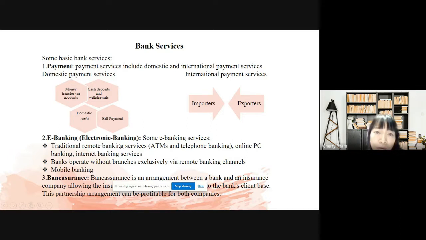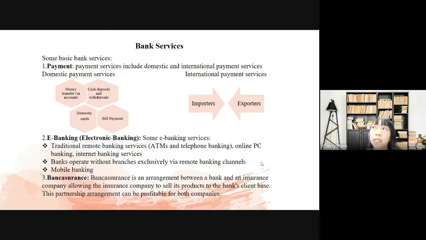And the last one in banking services, last but not least, is bancassurance. Do you know this type of bank service? Bancassurance is an arrangement between a bank and an insurance company, allowing the insurance company to sell a product to the bank's client base. It means that the bank will associate with an insurance company.